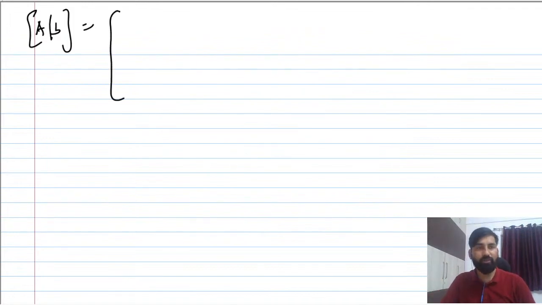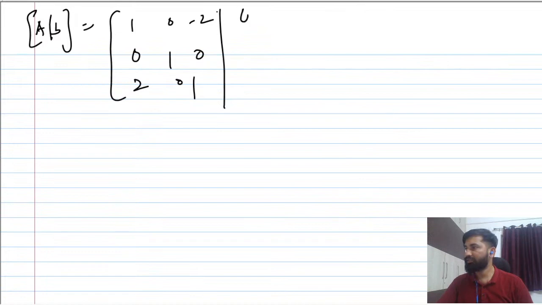Or if you want I can give you as well. So A given B, right? So this is augmented matrix. So you guys can write 1 0 minus 2, 0 1 0, 2 0 1, right? And this is 4 3, and I believe this is minus 3 only, right? Yeah, minus 3.